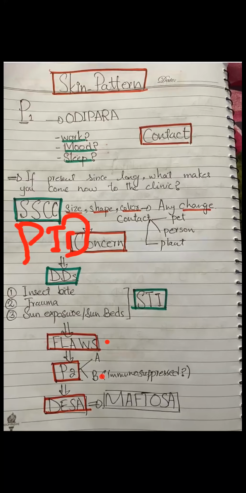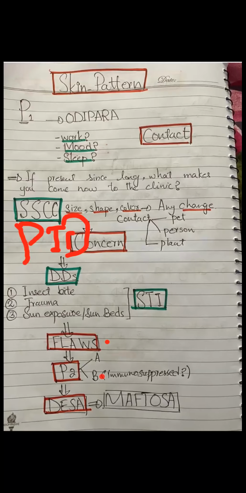Number three, any heart conditions at all. You can even ask about stroke and mini stroke, but it is not very relevant here, doctors. If it is a young patient, don't ask him about stroke. You can skip that question.